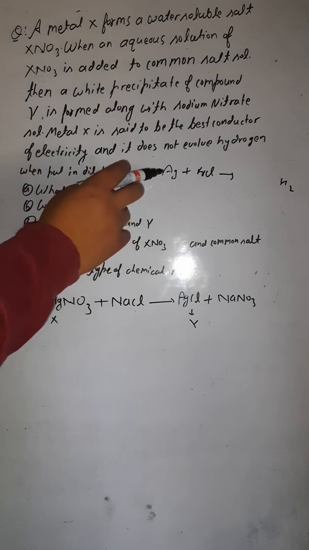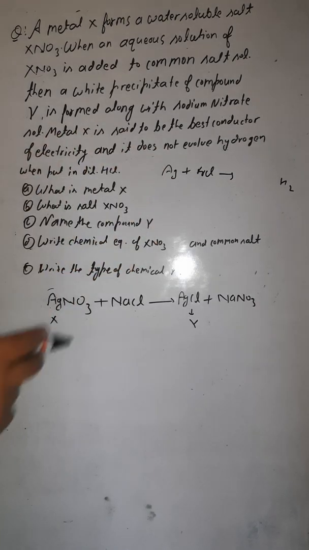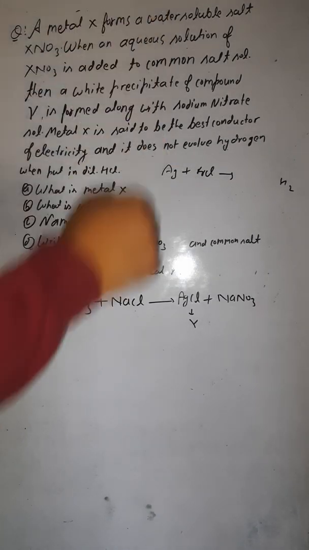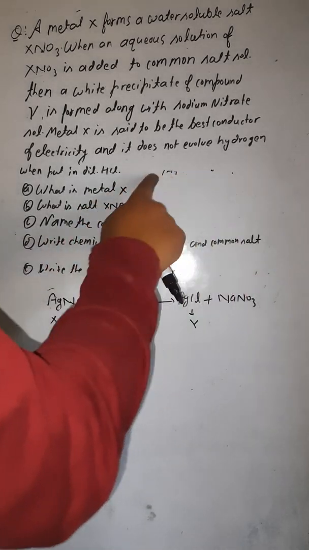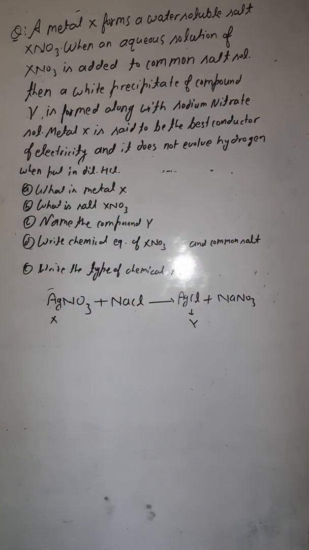Why? Because silver is less reactive. You must have seen in the reactivity series, silver is coming down, so it would not evolve hydrogen gas. So definitely this X is silver here.